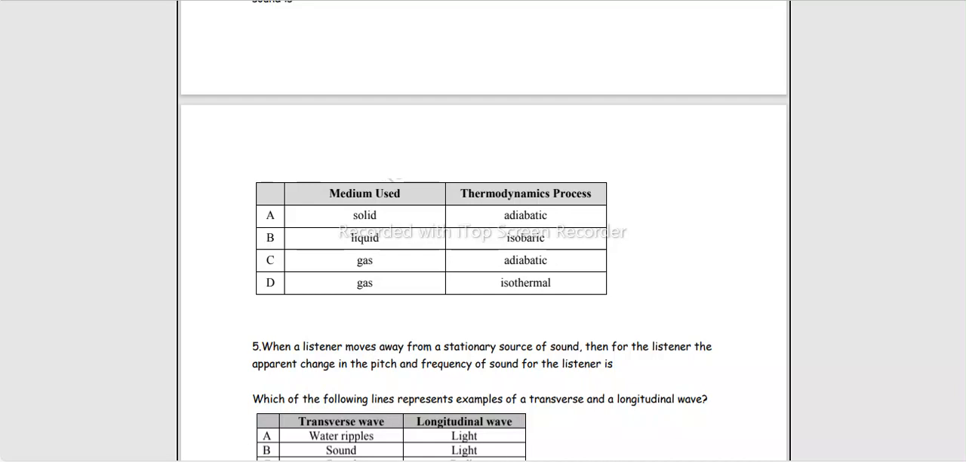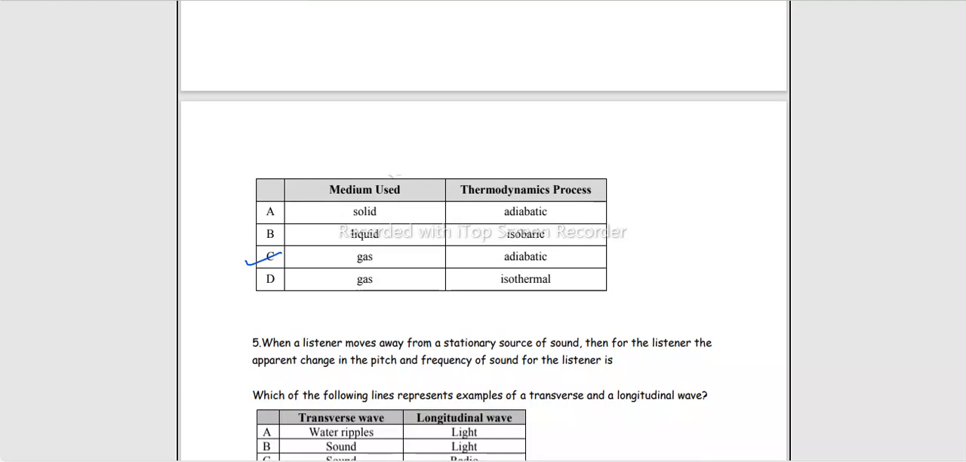So Laplace made a correction in the process. He said it is an adiabatic process and not isothermal, and both of them calculated the speed of sound in air at 0 degree centigrade. So the correct option is adiabatic thermodynamic process, and the medium used was gas because they calculated for air.